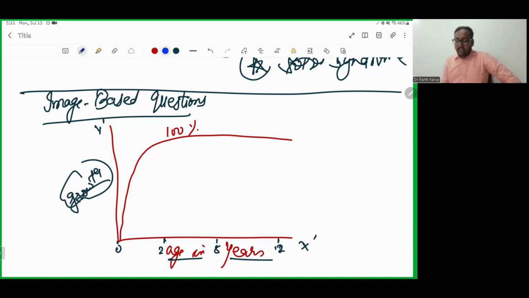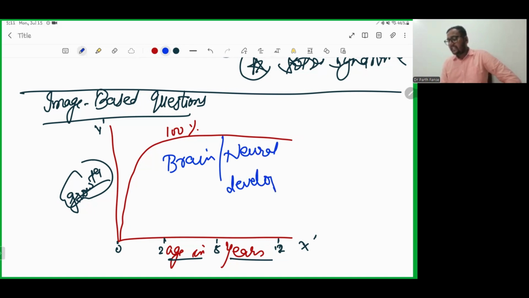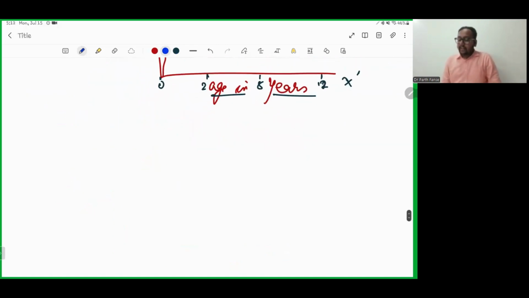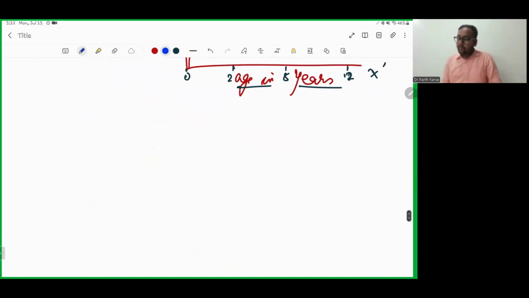When you observe this kind of graph in your exams, it is a graph of brain or neural development, which increases along with age. So this graph is about brain and neural development. The second graph we need to study is about growth in somatic cells. I am writing somatic again.